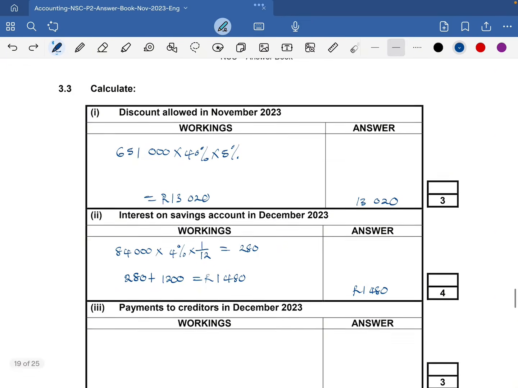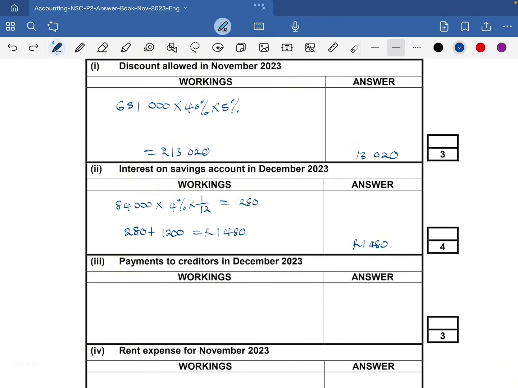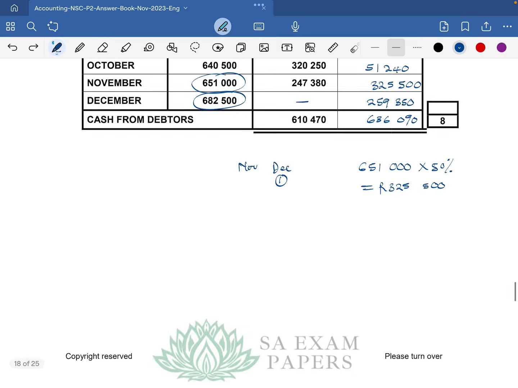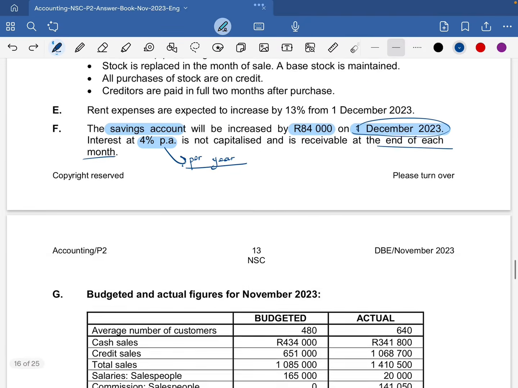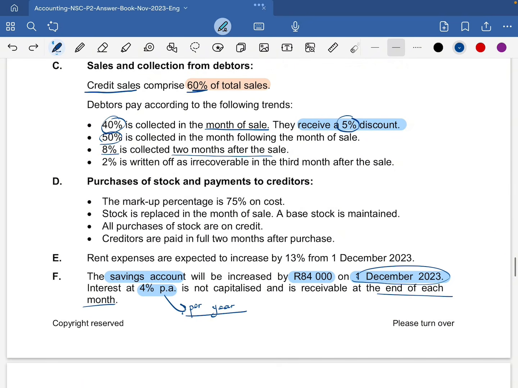Now we need to calculate the payment to creditors in December 2023. We are given information about creditors in information D, which says purchases of stock and payments to creditors. So that's what we are dealing with now. The markup percentage is 75% on cost. So in that case, 100% is cost, then our markup is 75%, and we have 175% as our selling price.